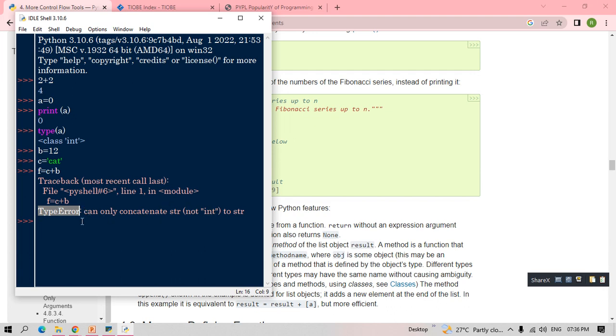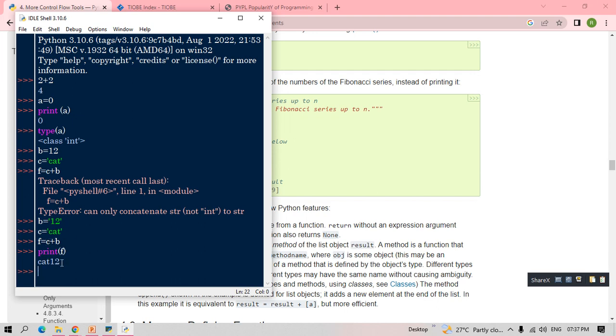Okay, so see here, same if I'm changing this. B is equal to 12, but I'm giving the 12 inside single quotes, and same, I'm giving C is equal to, in single quotes, cat. Now I'm going to add that same thing. C plus B I'm going to add and print it. Print F. What is it showing? Cat 12.